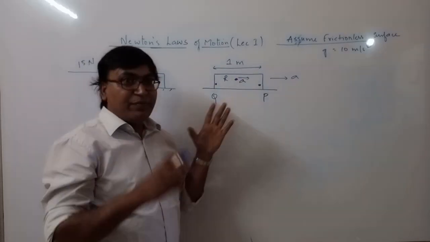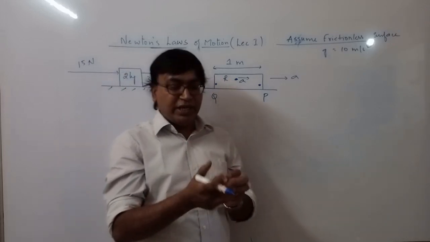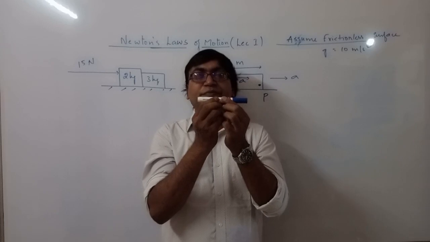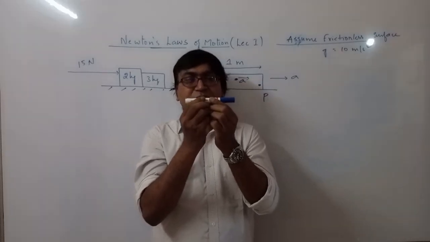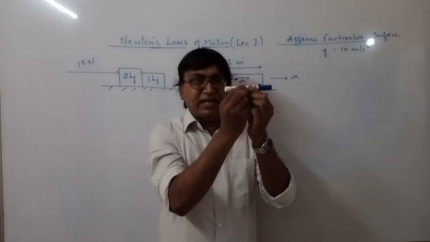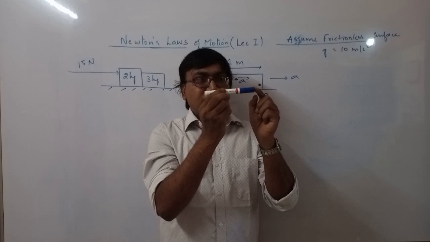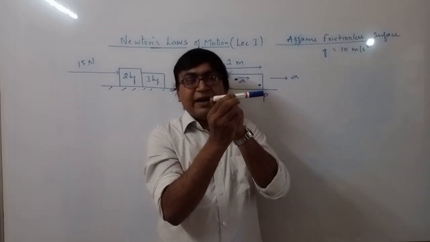So whenever a body is accelerating with some acceleration, every point on that body should accelerate with the same acceleration. Now if I assume this marker as a system, then when this marker accelerates, whatever the acceleration of this point, the same acceleration this point also will have.